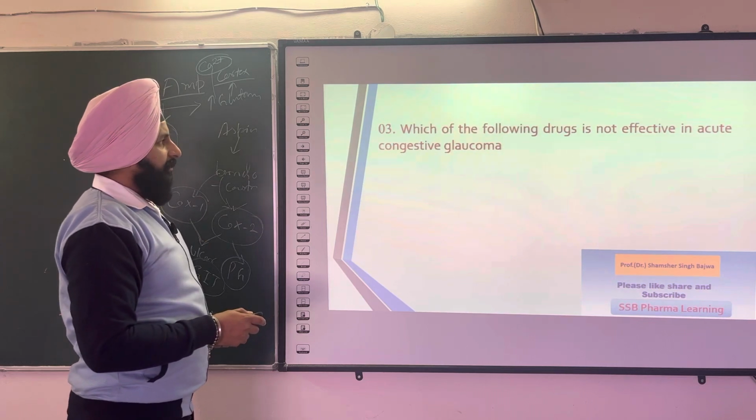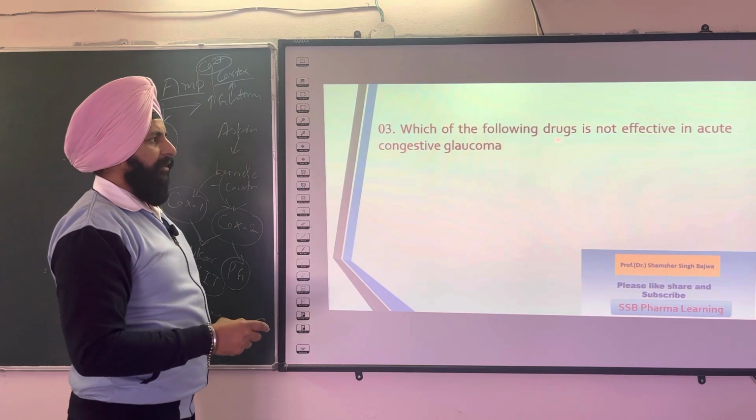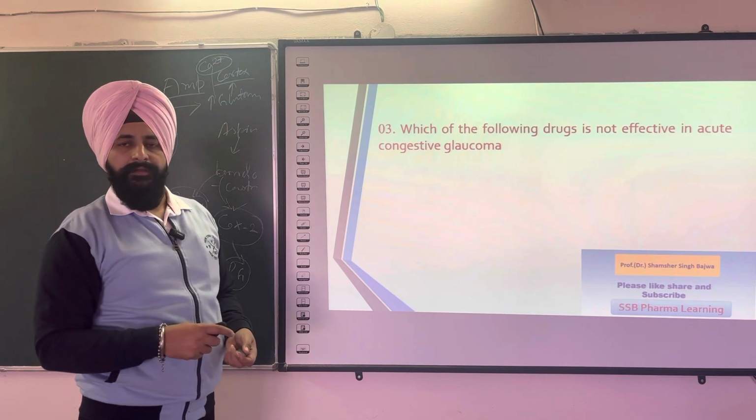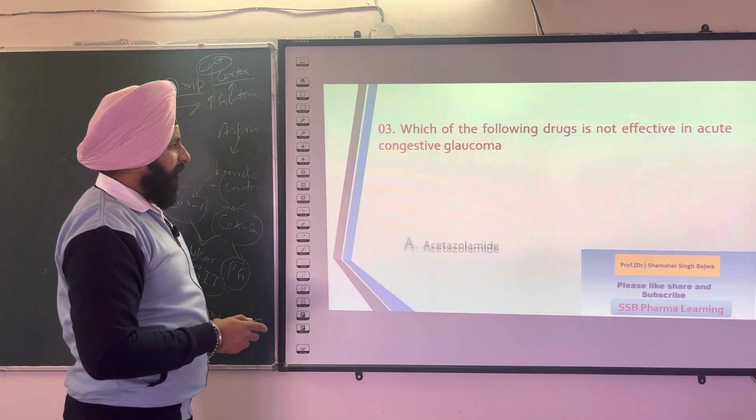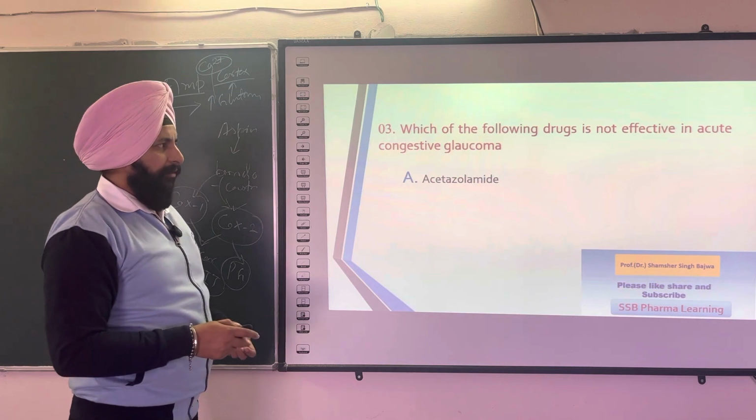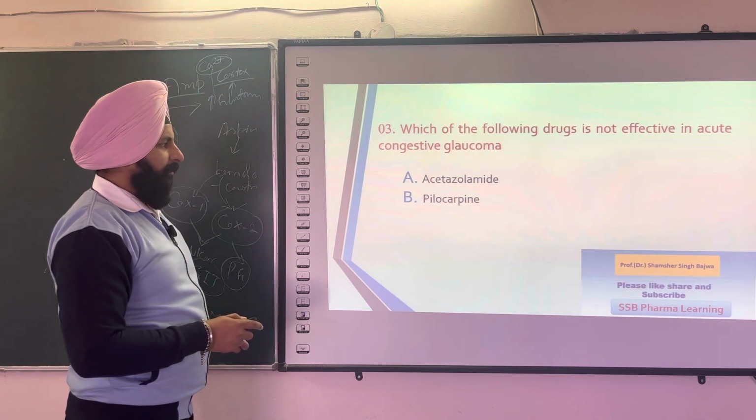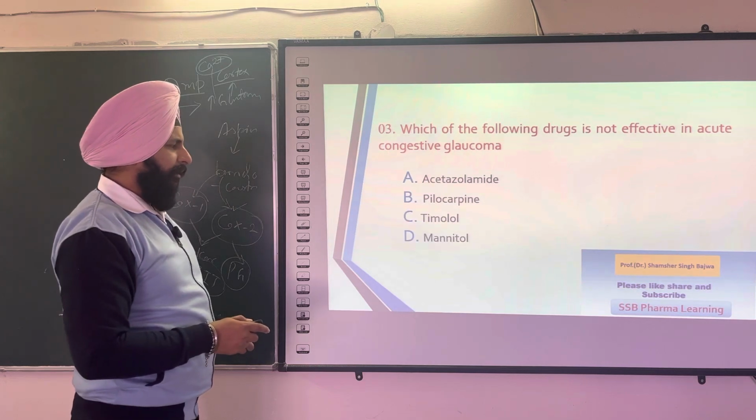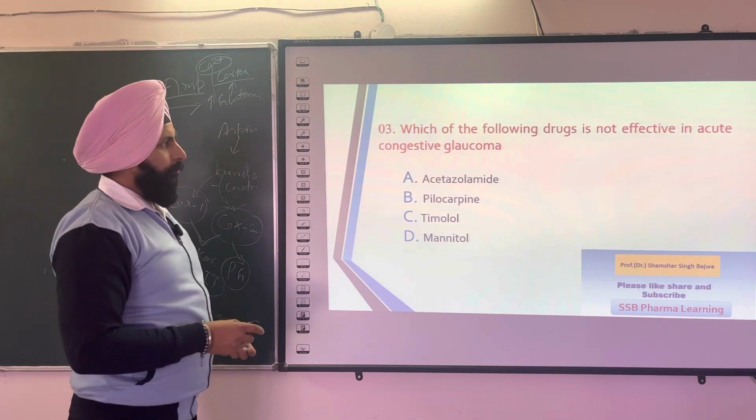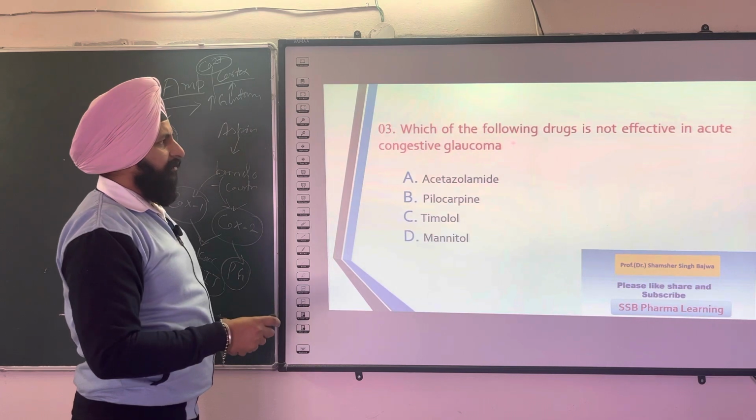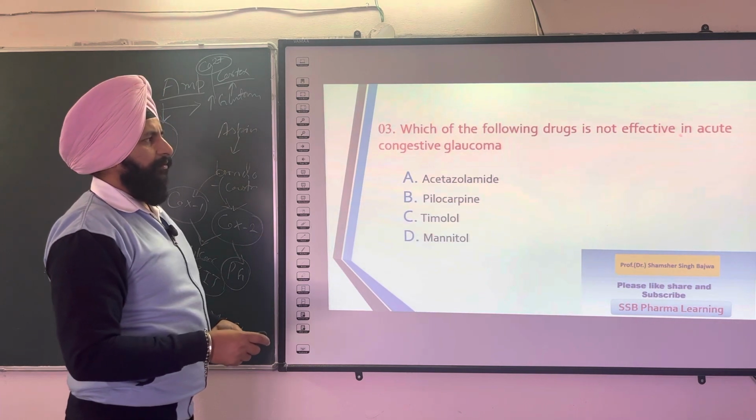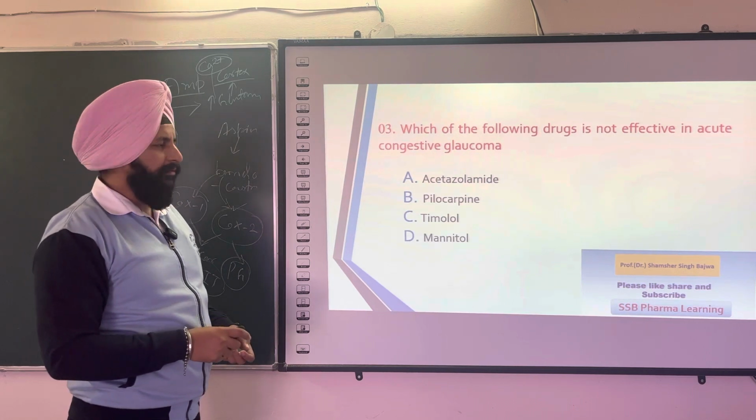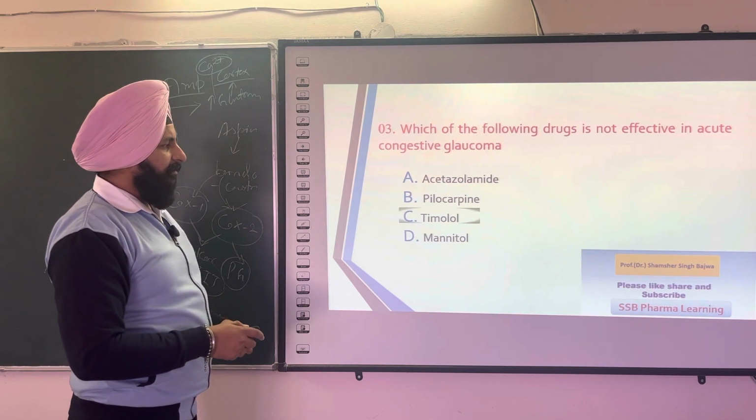The next question is: which of the following drugs is not effective in acute congestive glaucoma? The options are acetazolamide, pilocarpine, timolol, and mannitol. So you choose the right answer for this, that is the drug which is not effective in acute congestive glaucoma. You can comment in the box. The right answer is timolol.